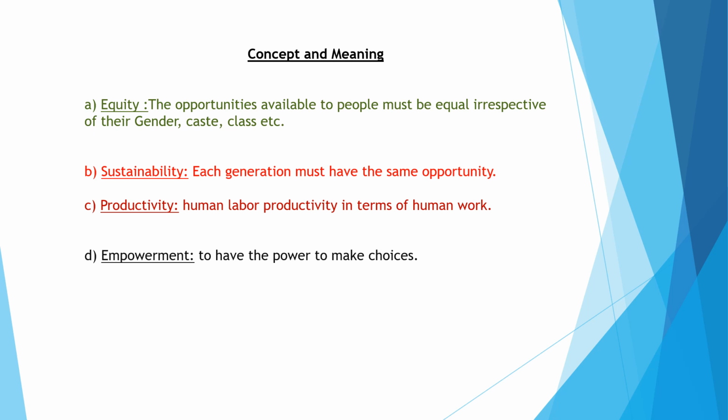After that, sustainability. You already know the term sustainable development. So sustainability actually tells the same: each generation must have the same opportunity. It is mostly related to the environmental approach, right? Like if we are using resources judiciously, then our future generations will also be able to use them. If we use more than our need, then definitely our resources will get finished and no one will get them after two or three decades. So sustainability is also one important pillar of human development.